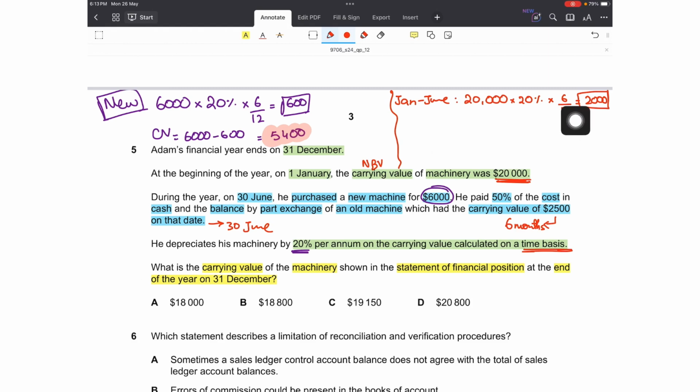Now can we also conclude that this 2,000 represents the depreciation being charged on this asset which I am disposing of on 30th June? Because this would have existed in this 20,000 value as it was the opening figure. So in the opening value, which consists of all the assets which were there in the business at the opening date, and also the one which I am disposing of on 30th June, I have charged depreciation on this asset and on all the assets that were there, right? So that was 2,000. Now this includes the depreciation figure on this asset.